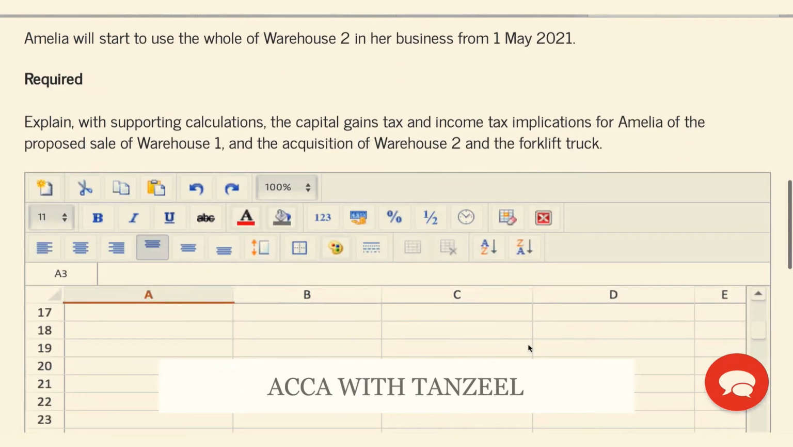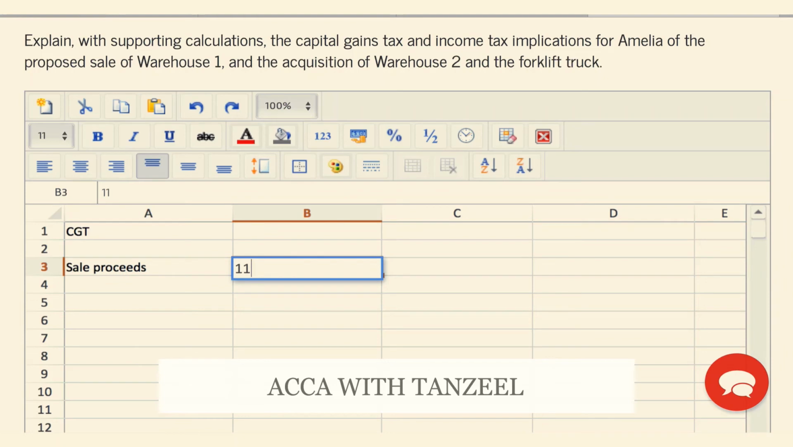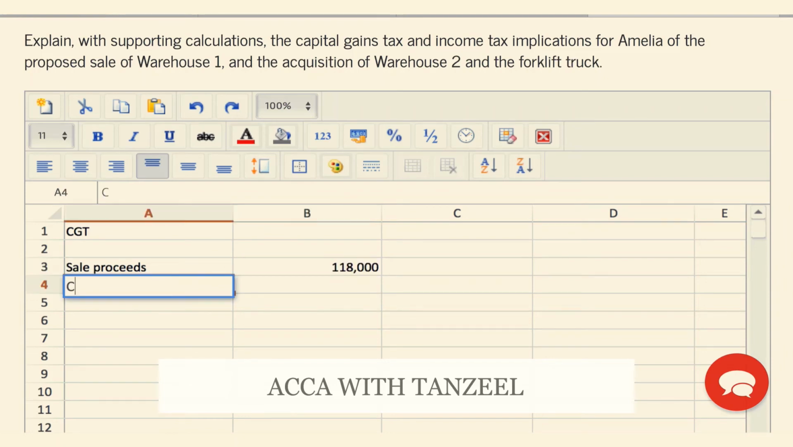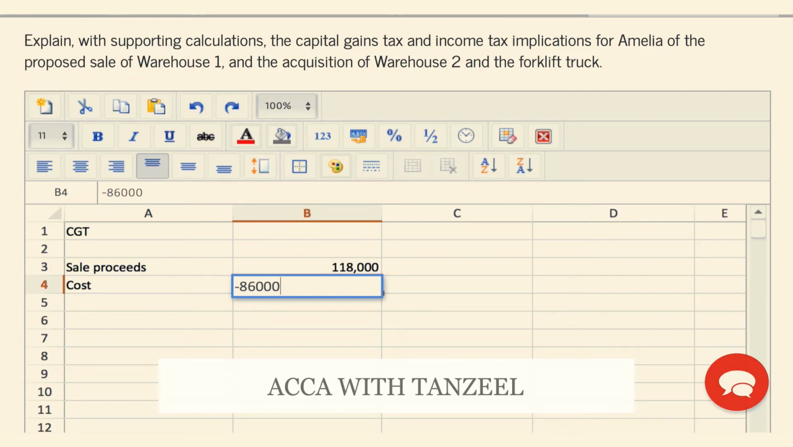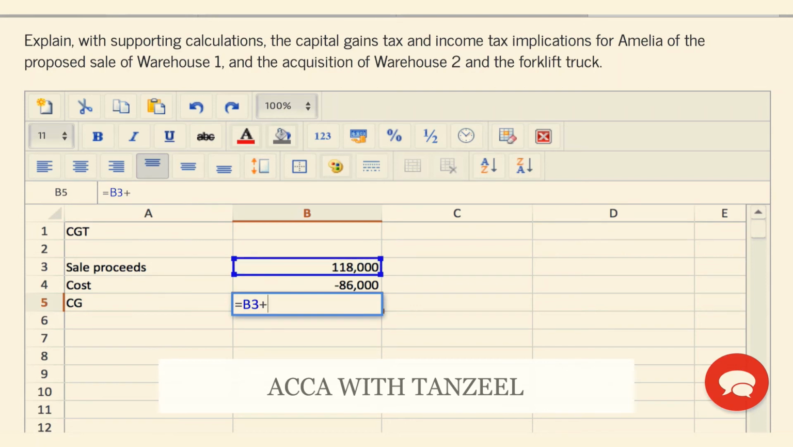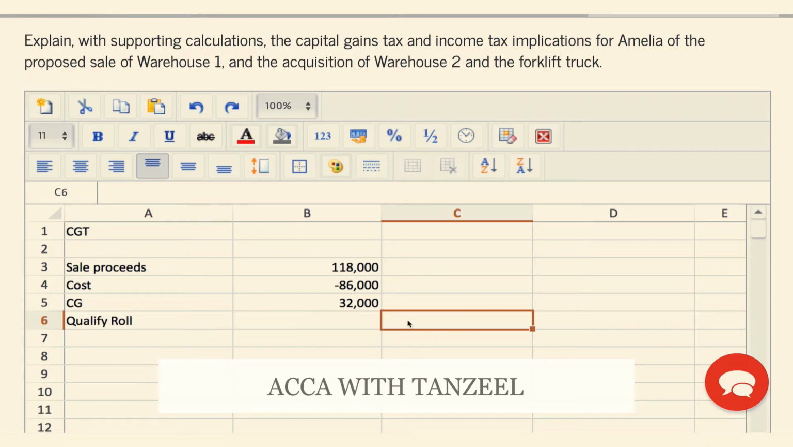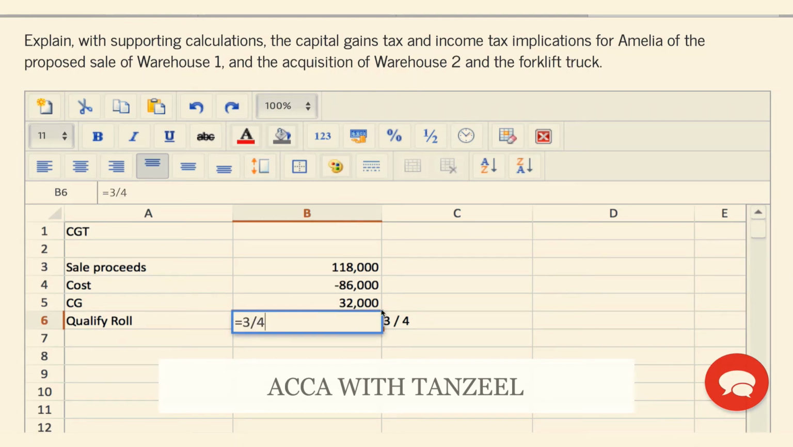So let us see. Over here, her sale proceeds are 118,000. Her cost is 86,000. What is the capital gain that we will have over here? It is equal to this minus this. Now, how much of the gain can qualify for rollover relief? They told us that she has used 3 of the floors in her trade, and the 4th floor was always rented out. So only 3/4 of this can qualify for rollover relief, multiplied by this amount. This is the amount that qualifies for rollover relief.